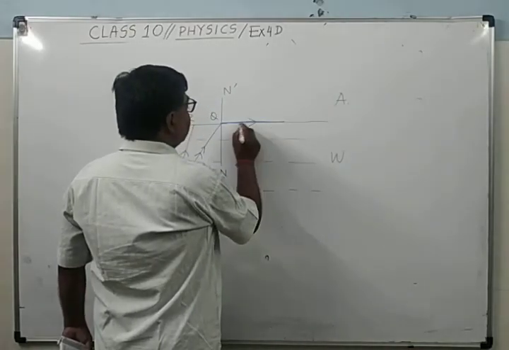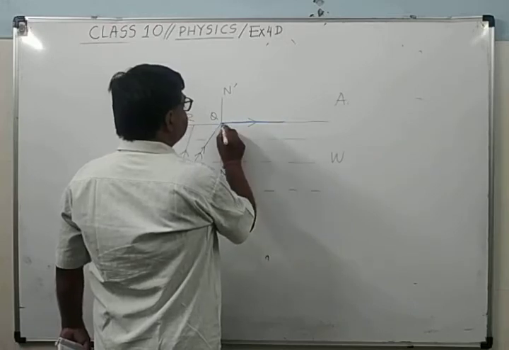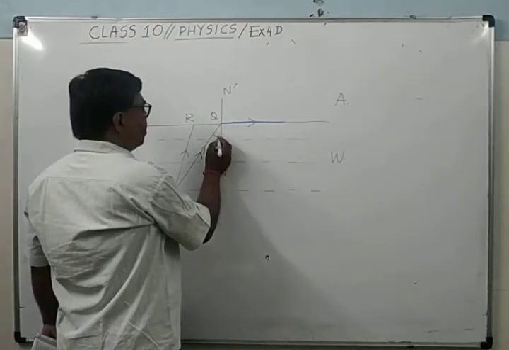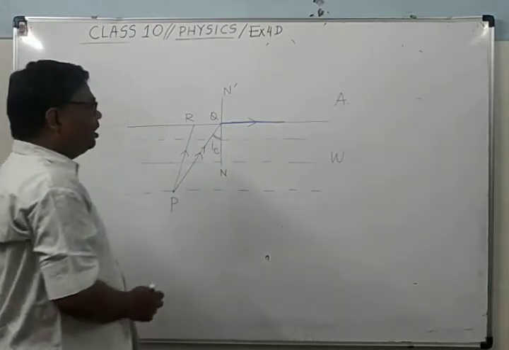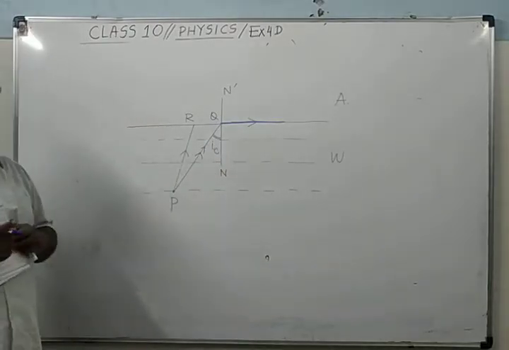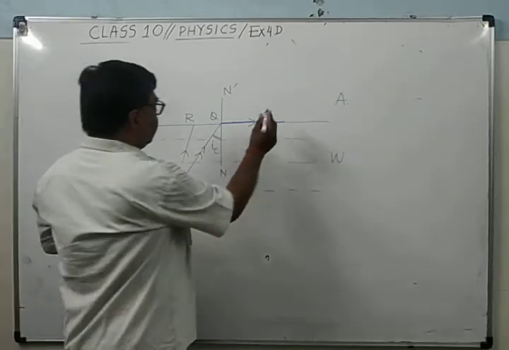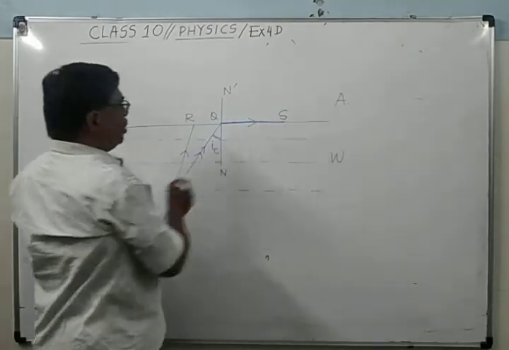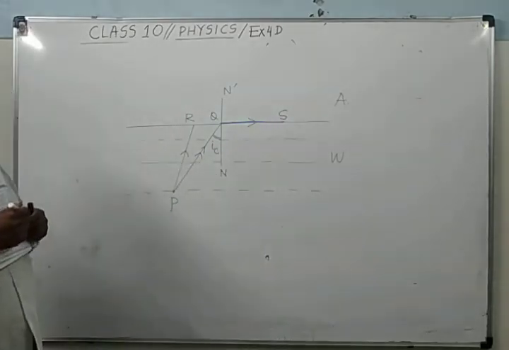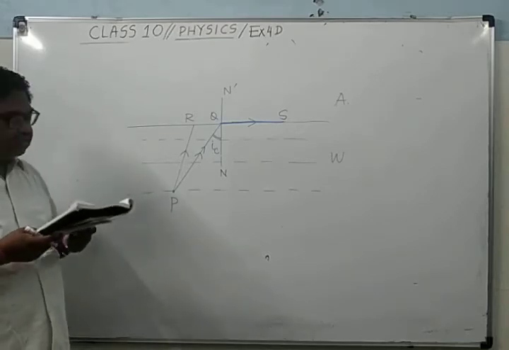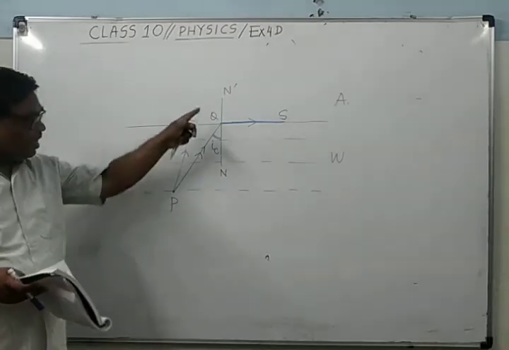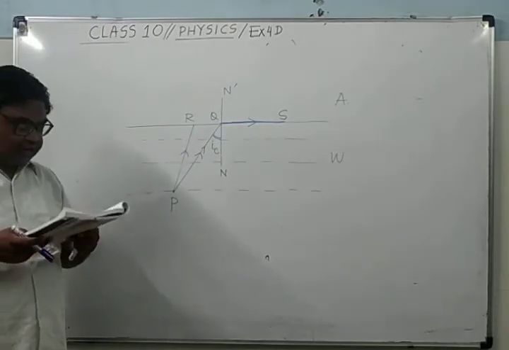So it means this angle will be equal to the critical angle. Immediately you will deduce that it will be the critical angle. It is given in the diagram that ray PQ is going along QS, therefore this angle PQN will be the critical angle.